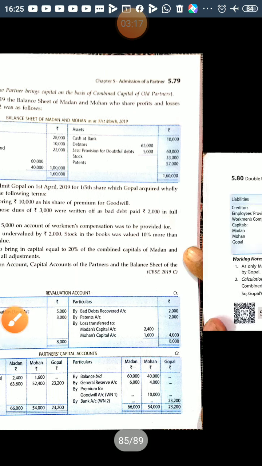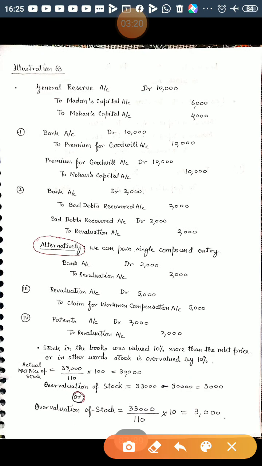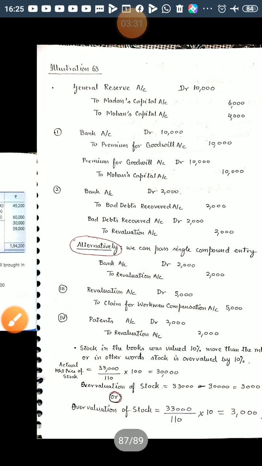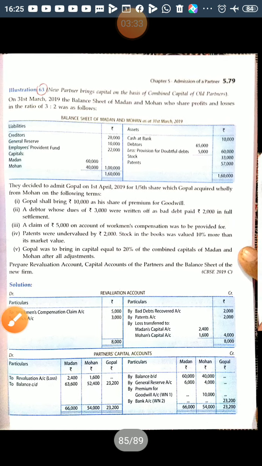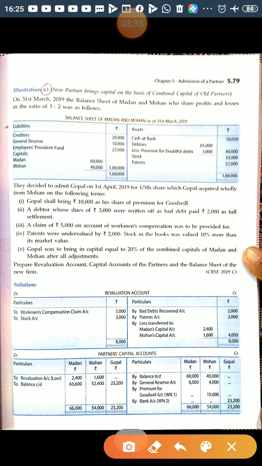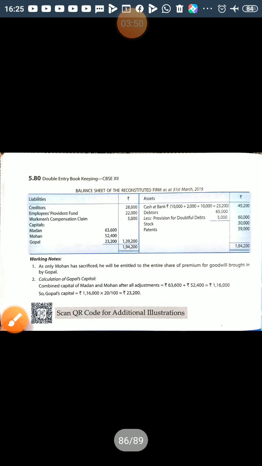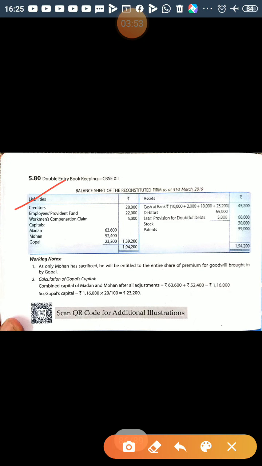So the journal entry for this: bank account debited to premium for goodwill 10,000, and that premium for goodwill will be given to Mohan only. So premium for goodwill account debited to Mohan. So I am taking one by one. Creditors: the first item given on the liability side is creditors, an amount of 28,000, and there is no adjustment related to creditors. So we will write creditors as it is in the balance sheet, 28,000.